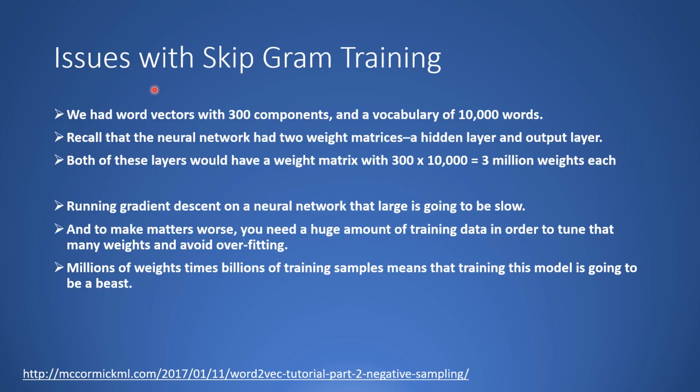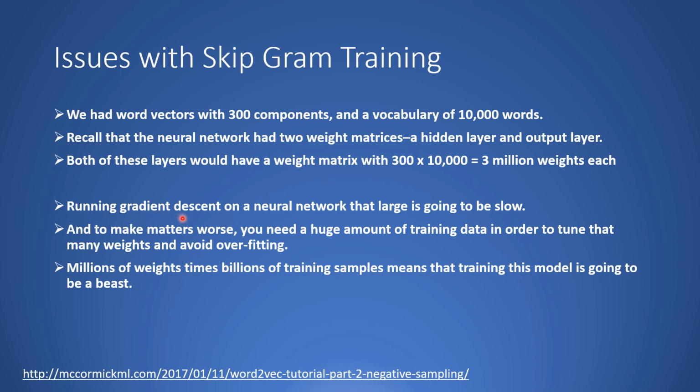Now, let us look at what are the issues with skip-gram training. So we had word vectors with 300 components and a vocabulary of 10,000 words. So you have two weight matrices, a hidden layer and an output layer. Now both would be 3 million weights each, because in the input you have 10,000 into 300, in the output you have 300 into 10,000. So you will get 6 million weights.